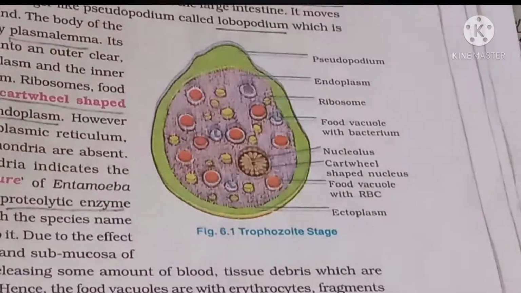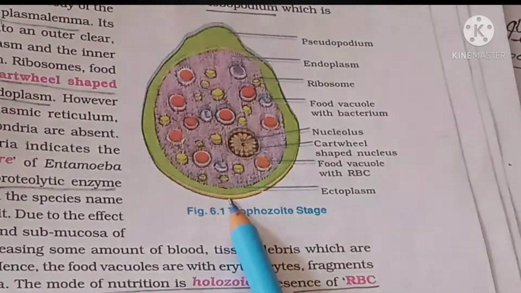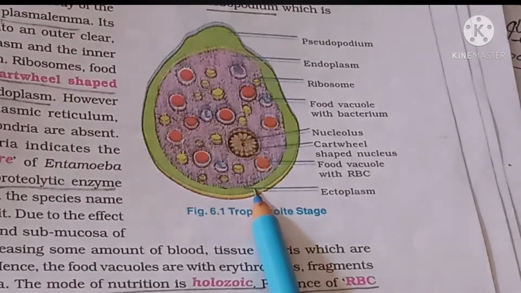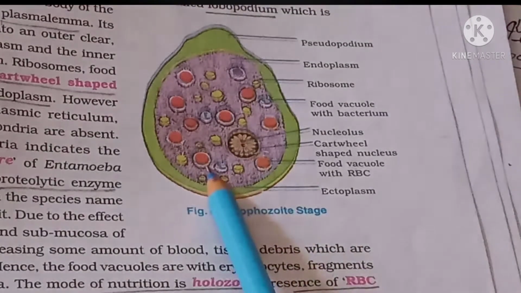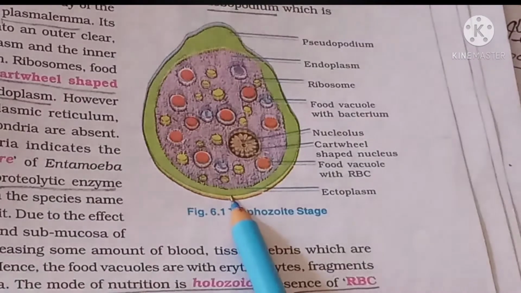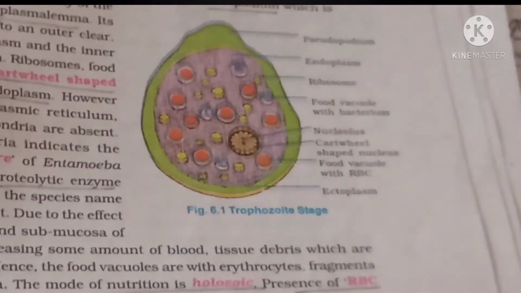This is a trophozoite stage. So the structure will be like this. It is an oval shaped structure. Look at the structure. As it is a protozoan, a unicellular organism, it is having the ectoplasm and endoplasm. So the outer membrane, below this outer membrane the ectoplasm is present, and below this the endoplasm is seen.